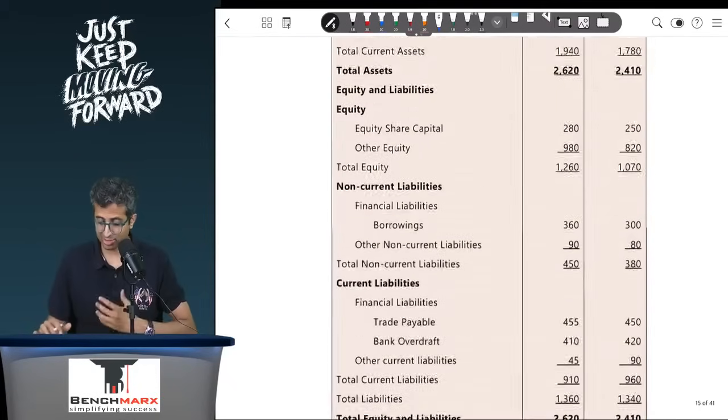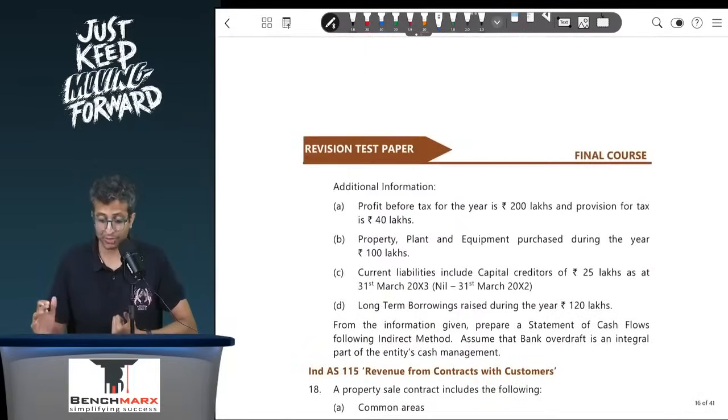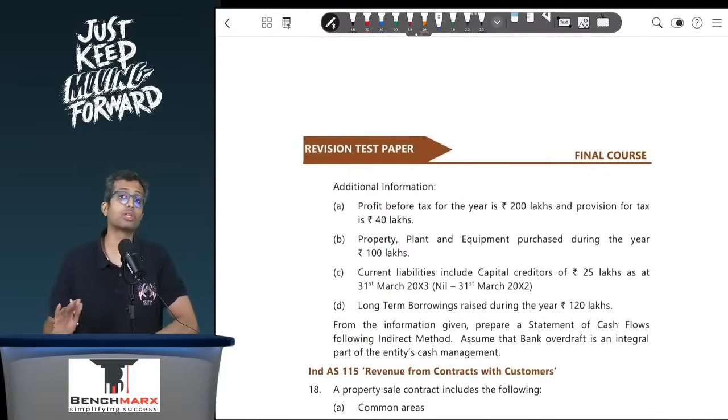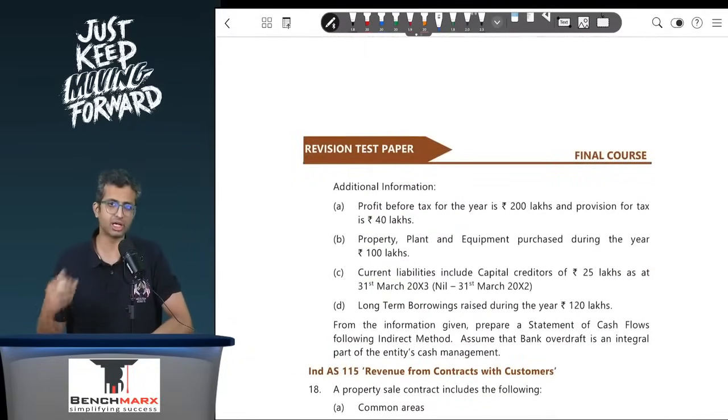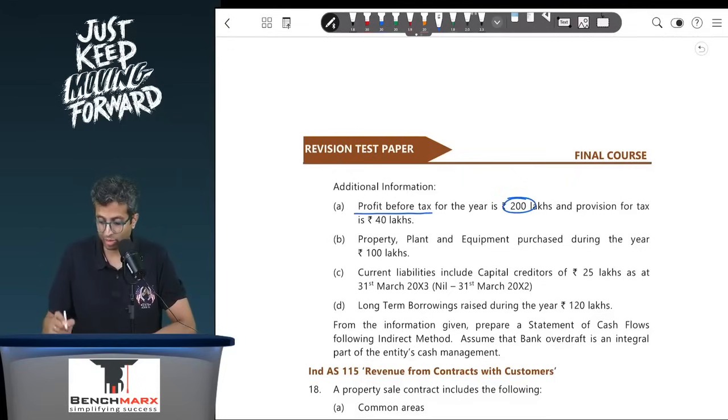Remember, if you have just been given the balance sheet and no profit and loss, then you typically follow the indirect method. For the direct method, you need data regarding sales, COGS, etc., which is not there. So you'll have to follow the indirect method. You have been given the profit before tax as 200 lakhs. So when you prepare your cash flow from operations, you start with the profit before tax, which is 200.